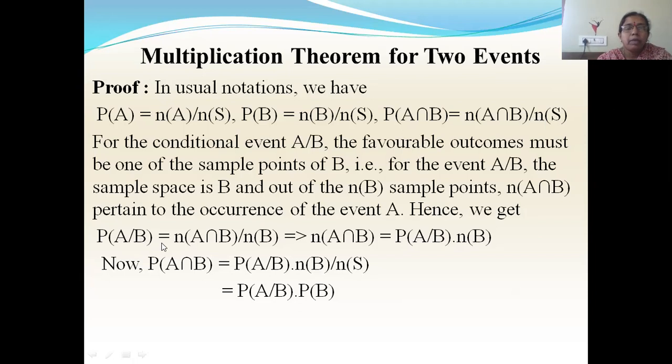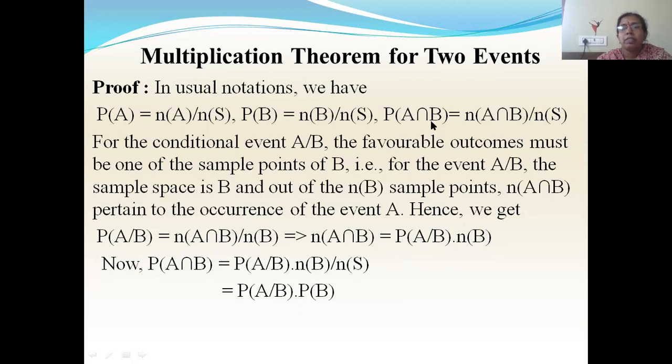Also, P of A by B is N of A intersection B by N of B. From this expression, N of A intersection B is P of A by B into N of B. So in place of this N of A intersection B, I can write this part. I can substitute this. Okay.